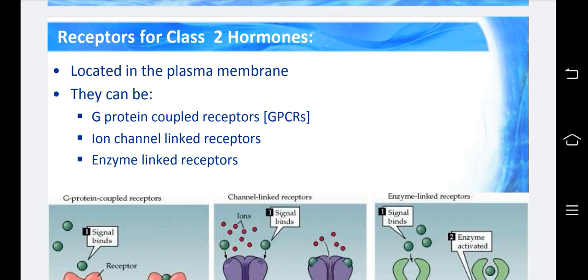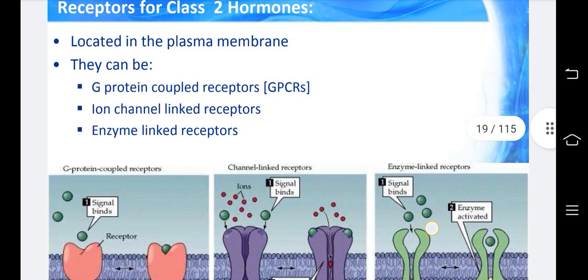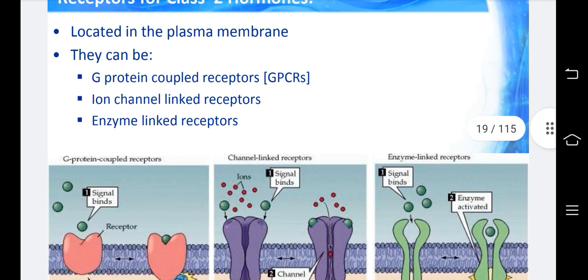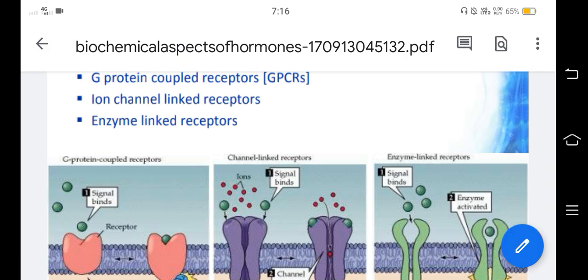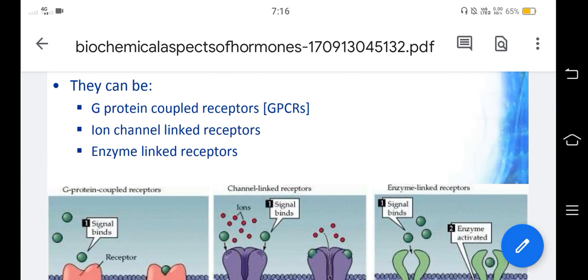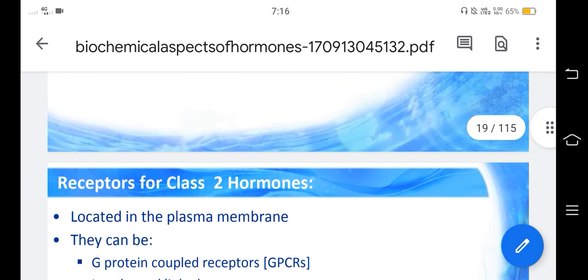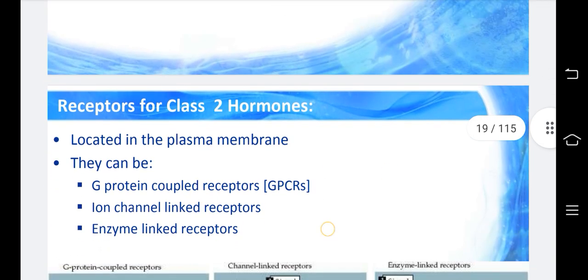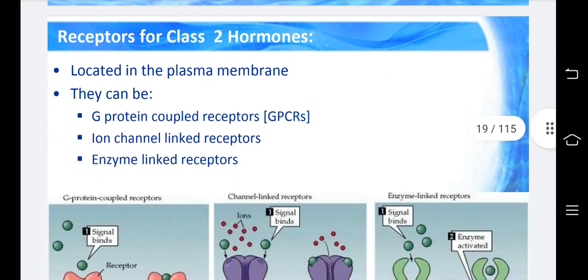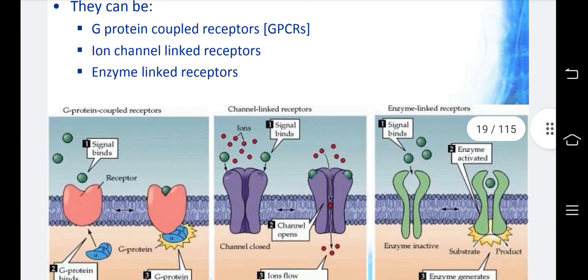Receptors for class 2 hormones are located in the plasma membrane. They can be G protein coupled receptors or GPCRs, ion channel linked receptors, and enzyme linked receptors. All these come under receptors for class 2 hormones.